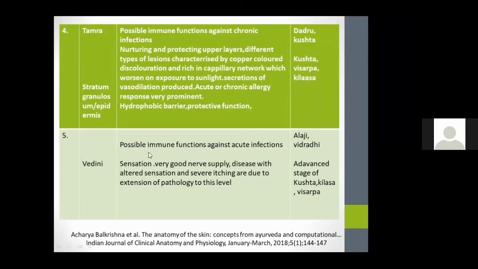The fifth layer is the Vedini. This layer contributes the possible immune functions against acute infections. And this is the main layer for sensation because there is very good nerve supply, and diseases with altered sensation and severe itching are due to the extent of pathology to this level. That is the fifth layer of skin. Clinical conditions like allergy, vidradhi, and advanced stage of Kushta, Kilasa, Visarpa will happen in this layer.